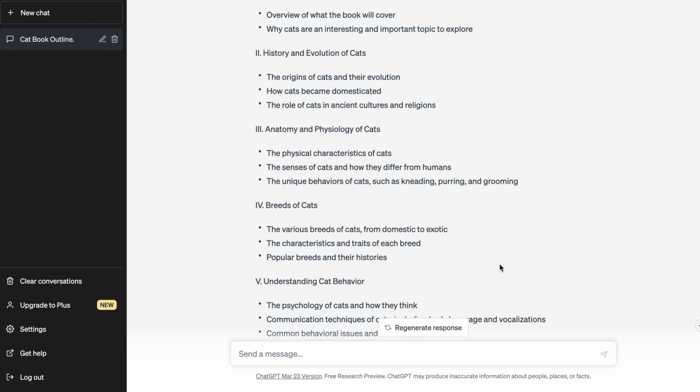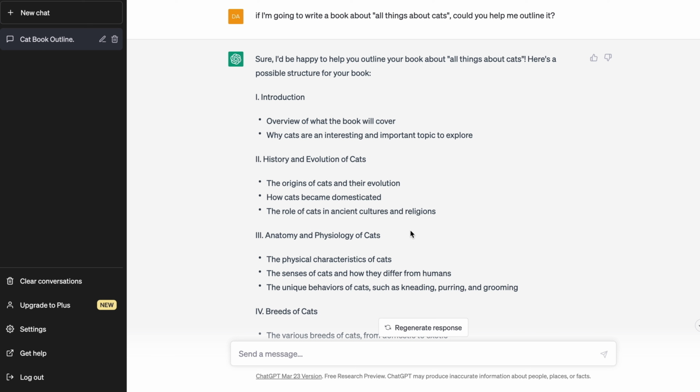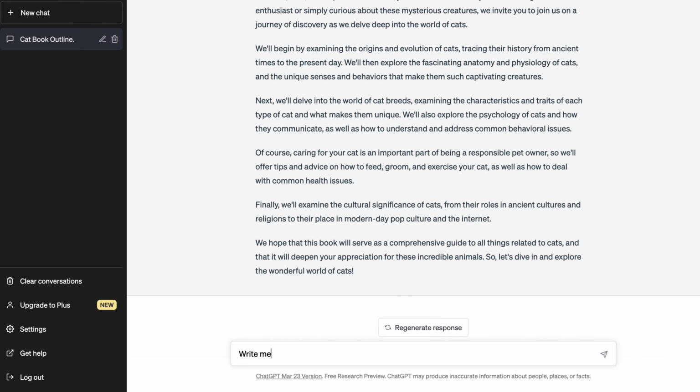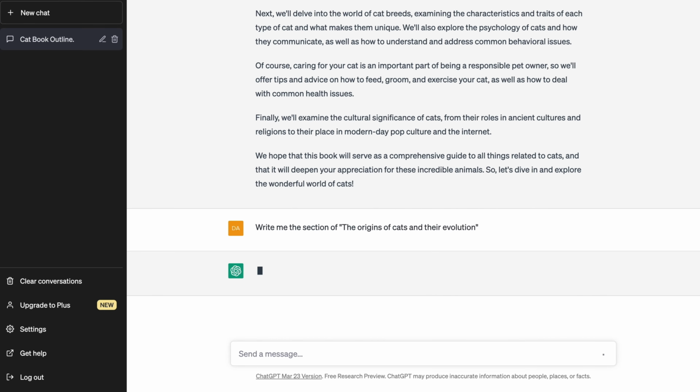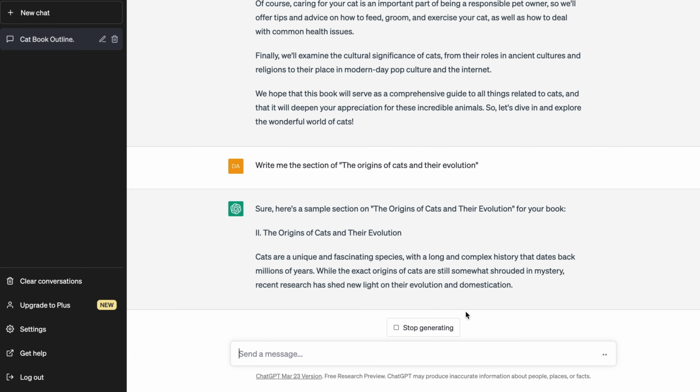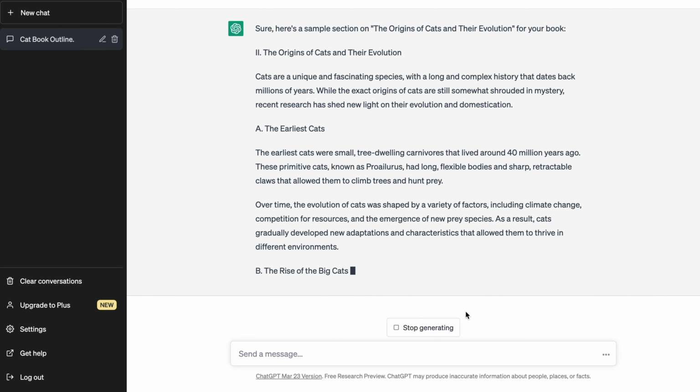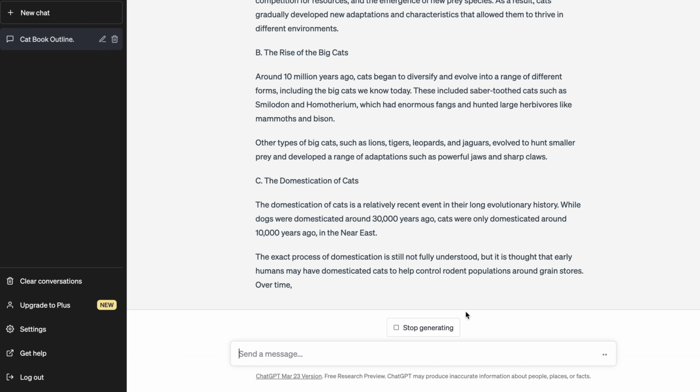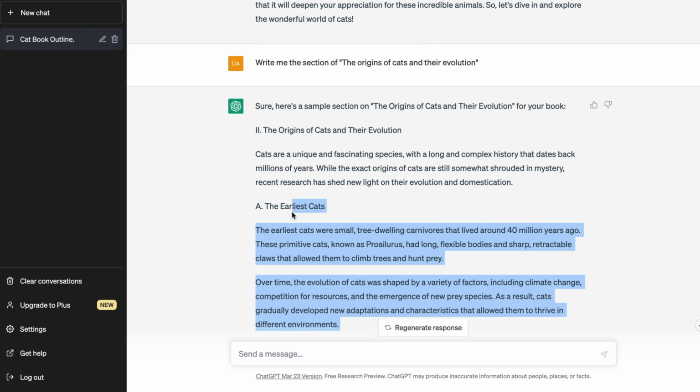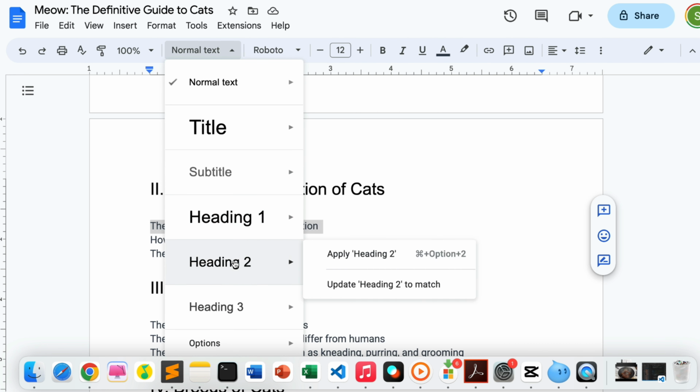Next, we can move on to the next chapter, the history and evolution of cats. To begin, we can request ChatGPT to write the first section, which will cover the origins of cats and their evolution. As usual, ChatGPT will provide us with good quality content, even including detailed bullet points on the topic. Let's also copy and paste those content into our Google Doc.